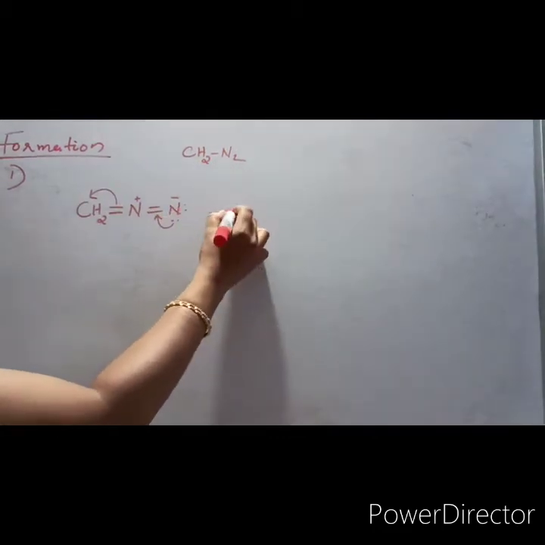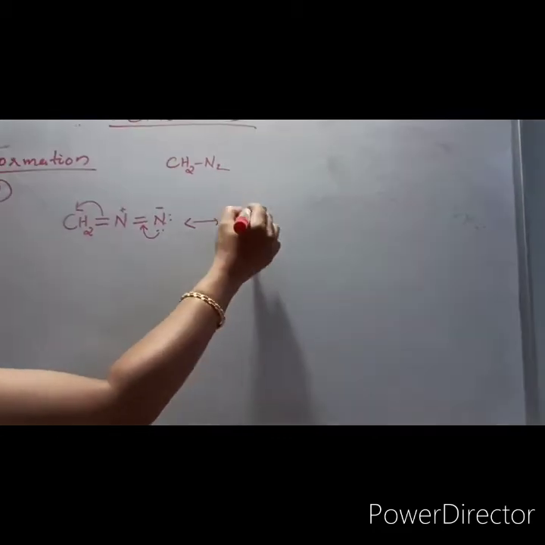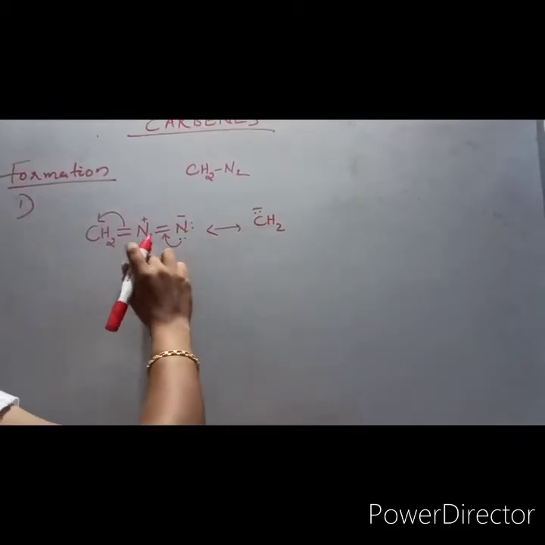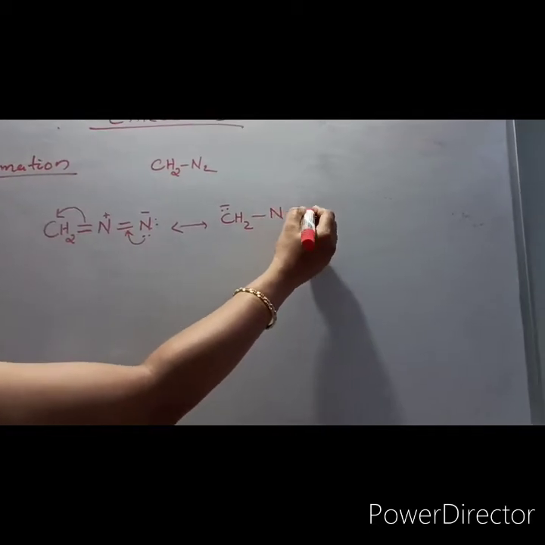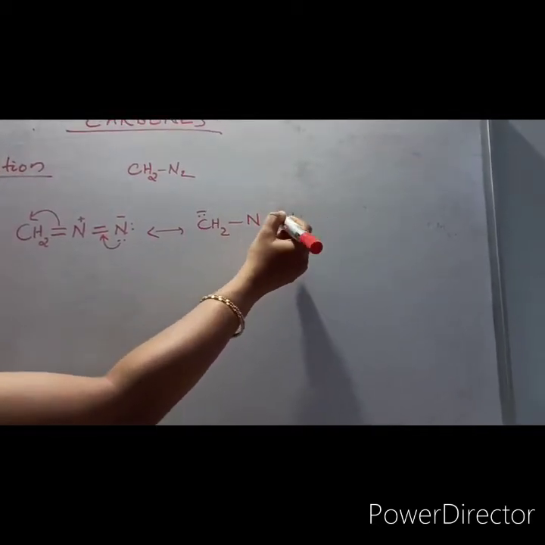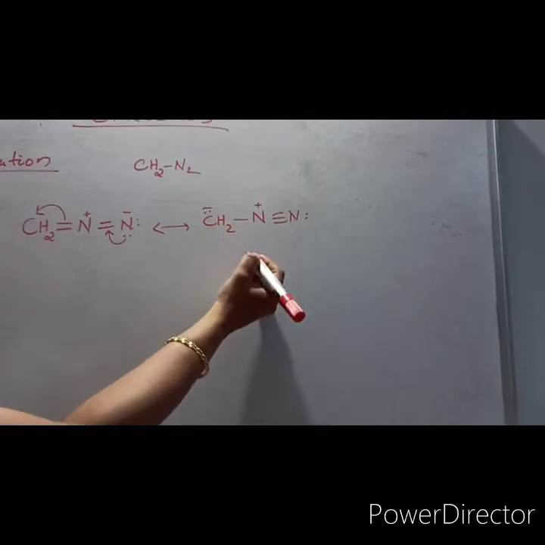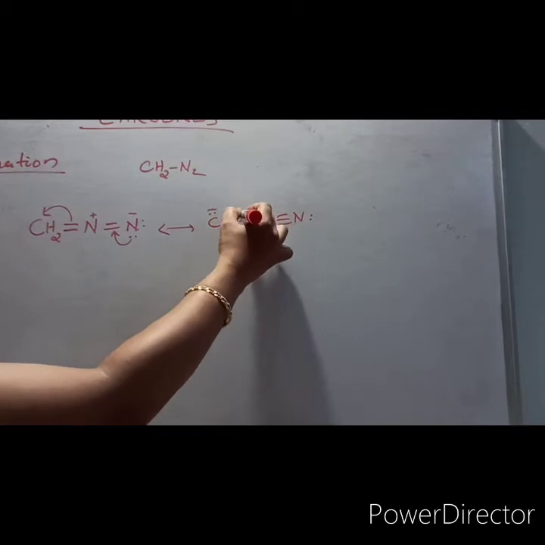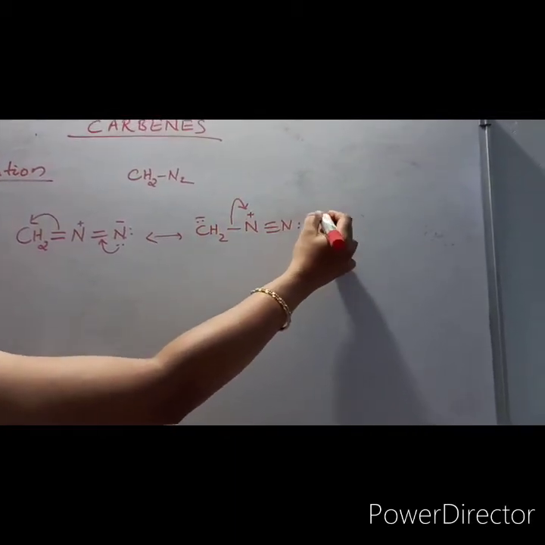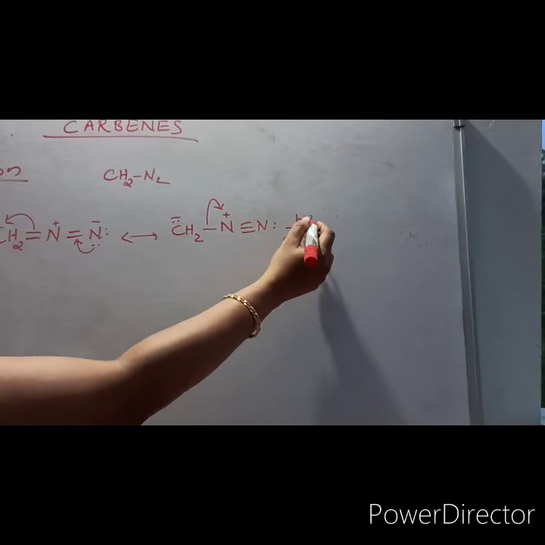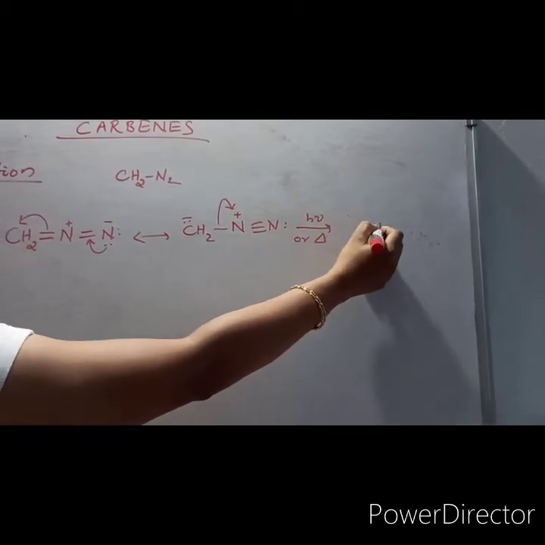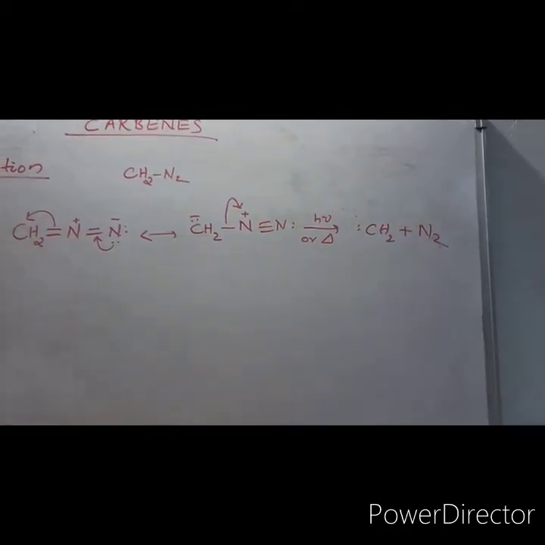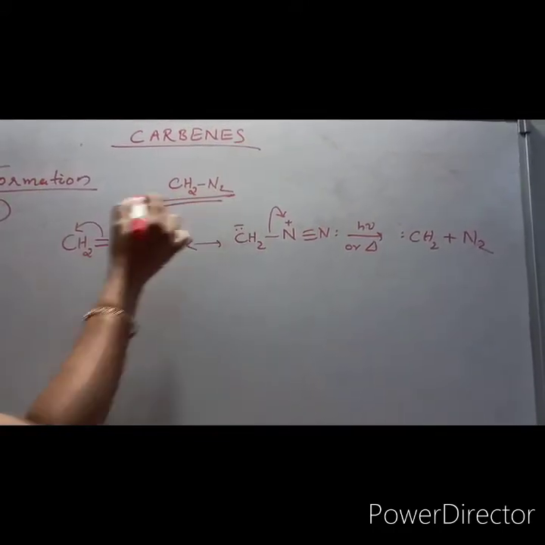This is the resonating structure of diazomethane, so it will be in either this format or this format, with an N triple bond N. Now what will happen? This bonded pair will be lost under thermal or photochemical conditions, so you will get CH2 carbene plus a nitrogen molecule. This is one method of formation, by decomposition of diazomethane.